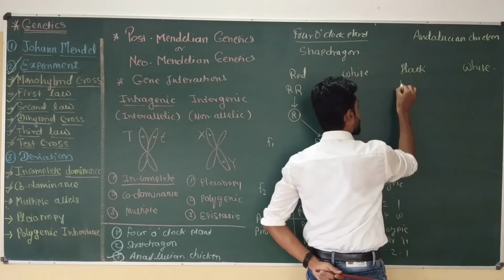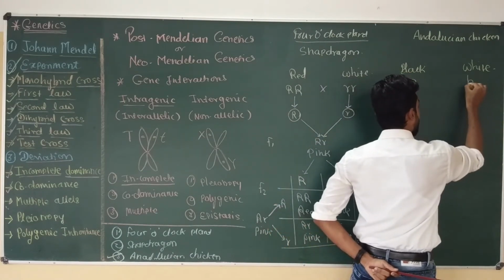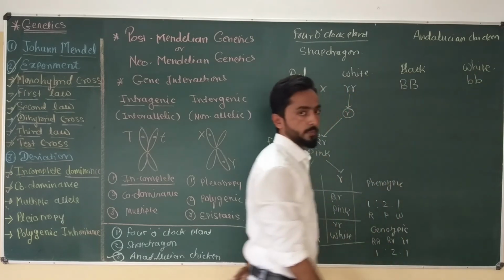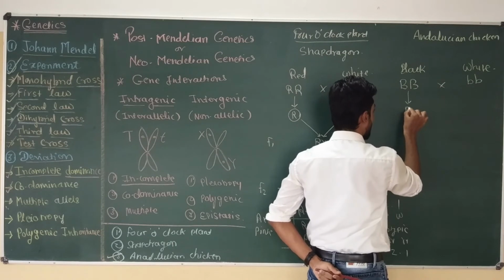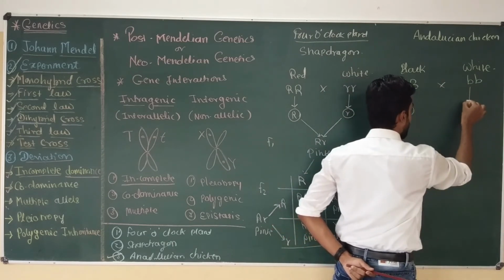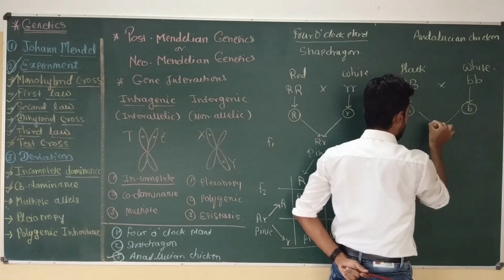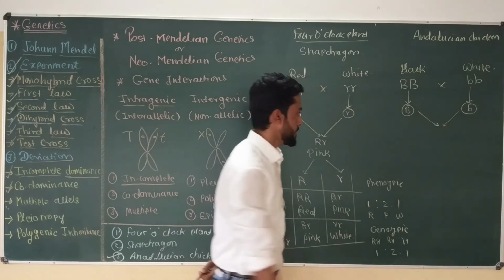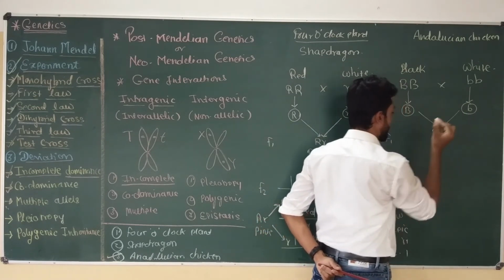Black color variety have genotype capital B, and white color variety have genotype small b. If we cross these two varieties, this black color is going to produce gamete capital B and this white color is going to produce gamete small b. They come together in F1 generation and the genotype become capital B, small b.